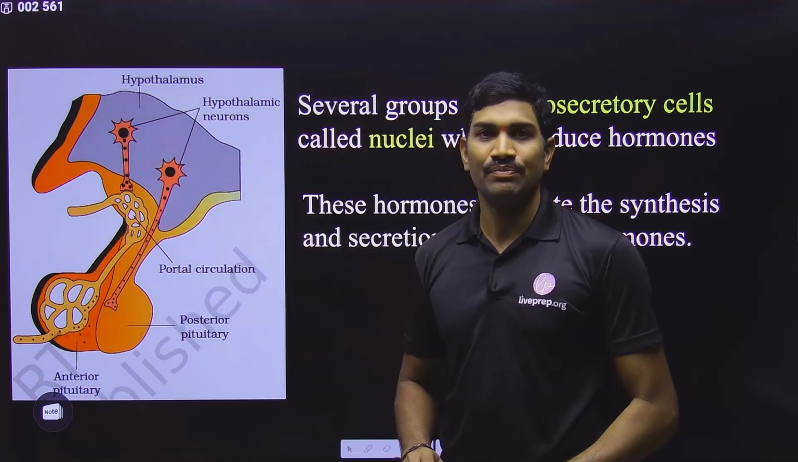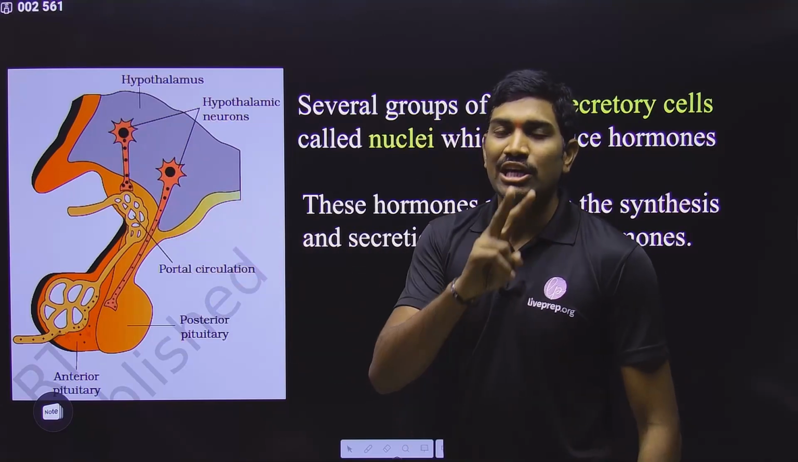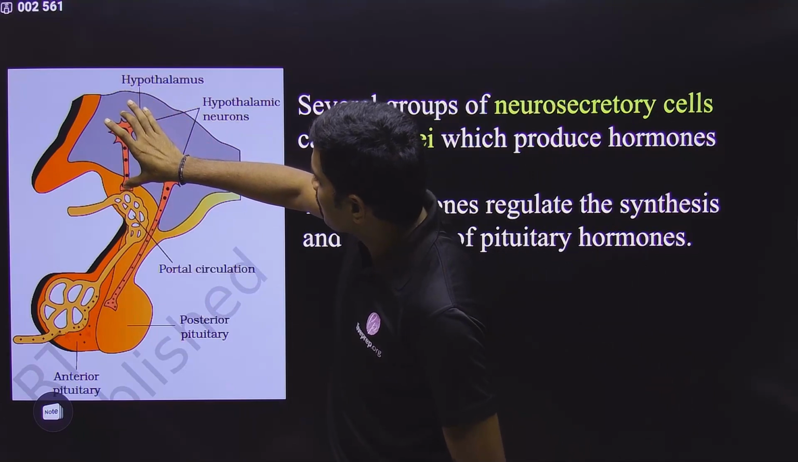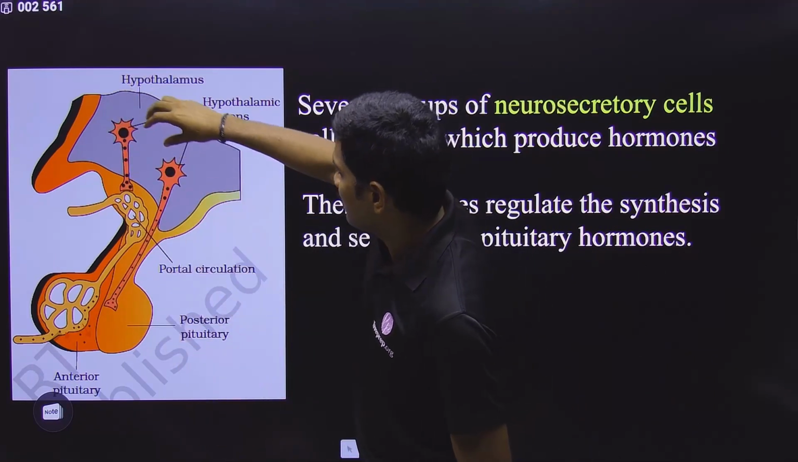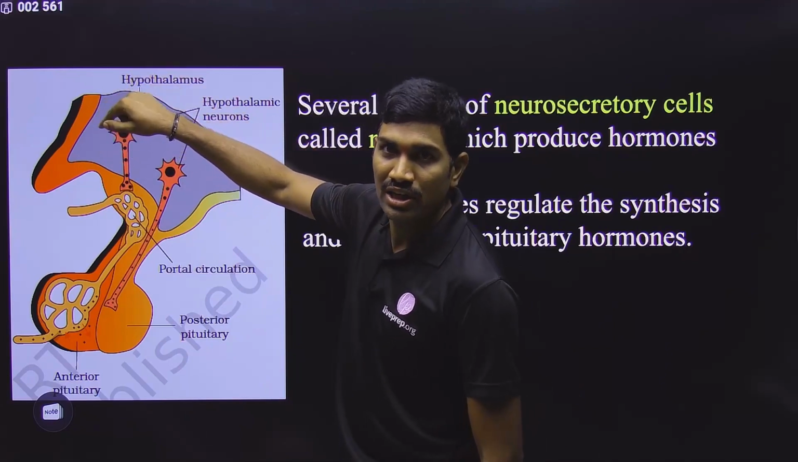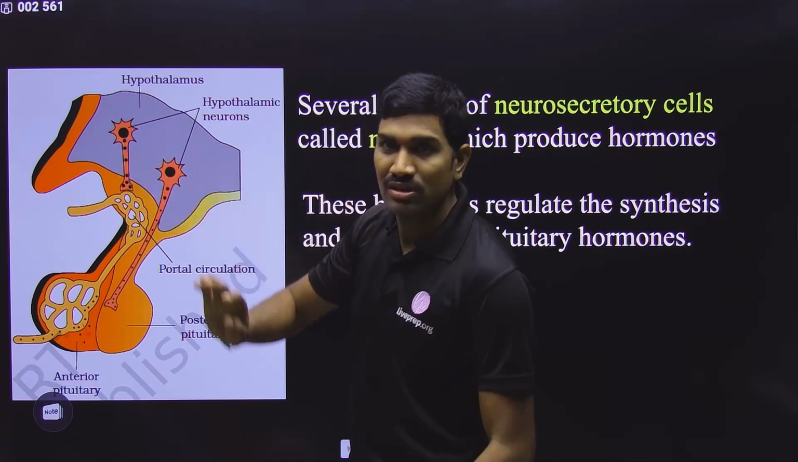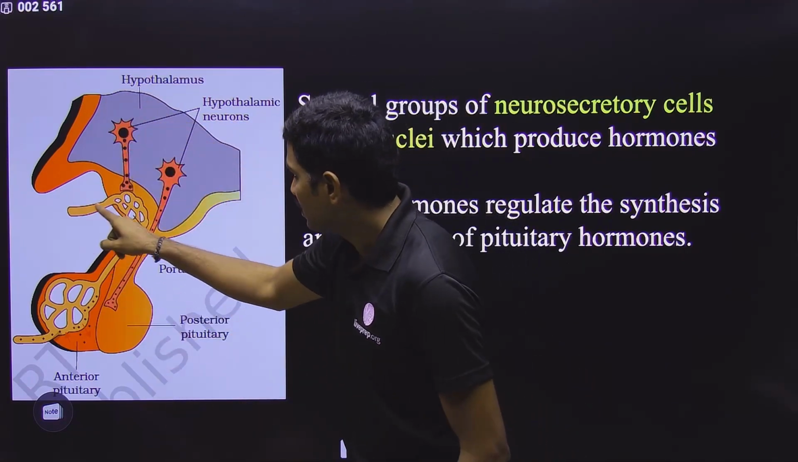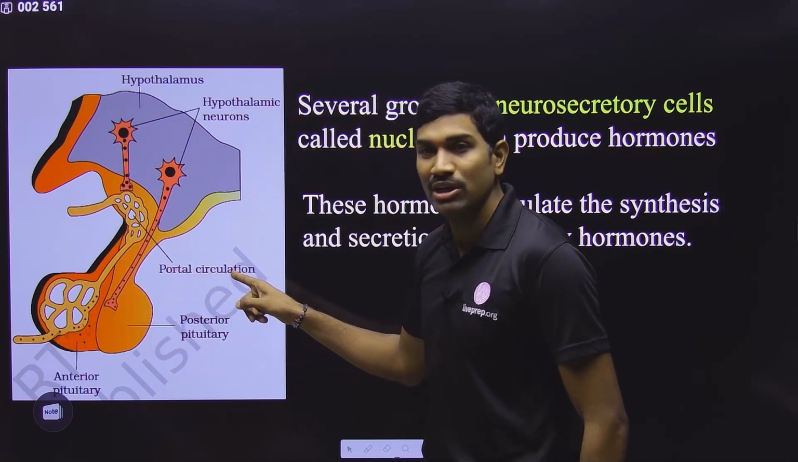This is the NCERT diagram. Now observe very carefully. Here two types of information are there. This is also a neurosecretory cell, and this is also a neurosecretory cell. But please observe carefully. This neurosecretory cell is producing some hormones, and let us imagine these black dots are the hormones. Where are they released? Observe carefully. This is the portal circulation. Even the labeling they give.